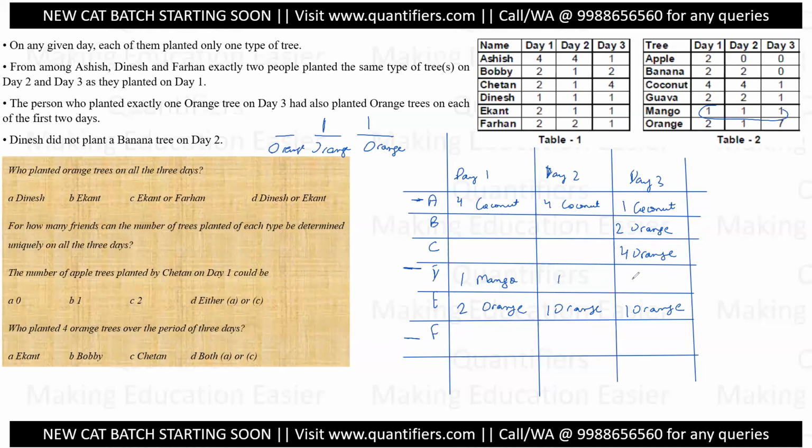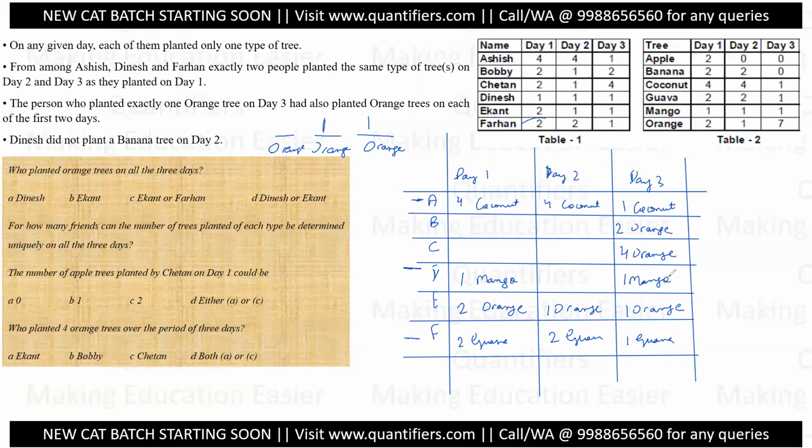Though it is pretty easy to write 1 1 1, but let's try to think of something else. What if F is doing 2 2 1 and guava is also 2 2? Let us plant two guavas over here, and one guava over here. Let us say that A, D, and F are the people who are planting the same type of trees. Now the trees left are on the last day; only one mango is left, so it definitely has to go there.